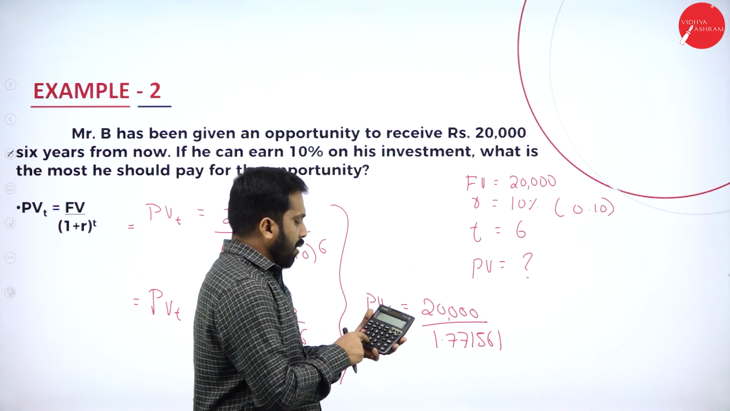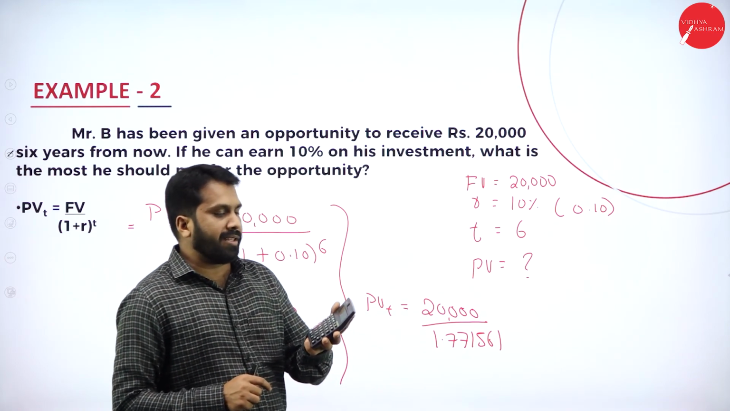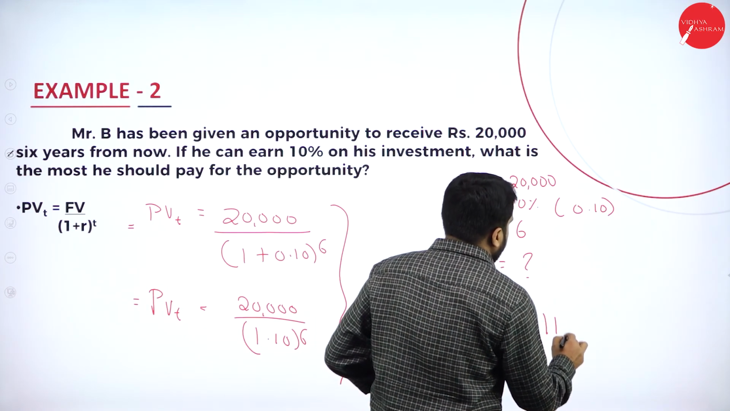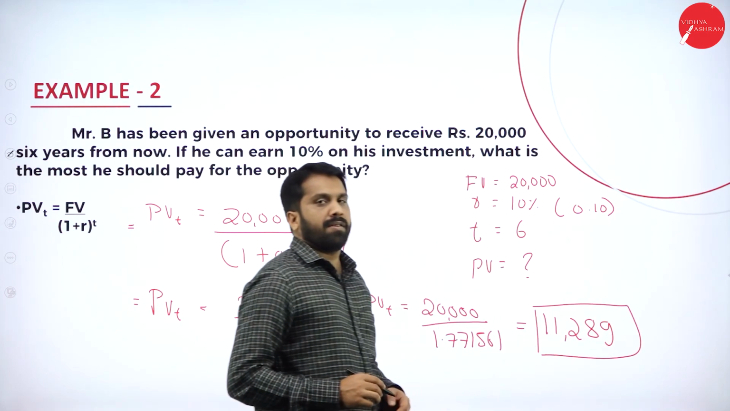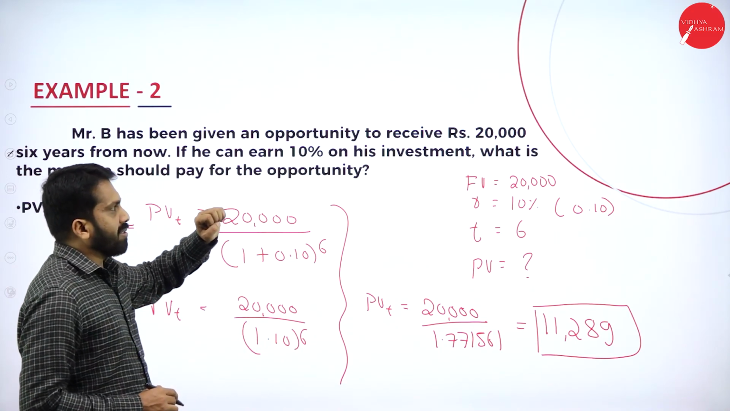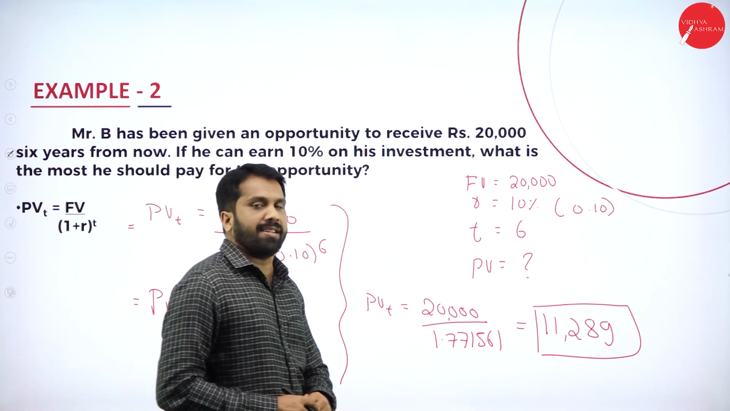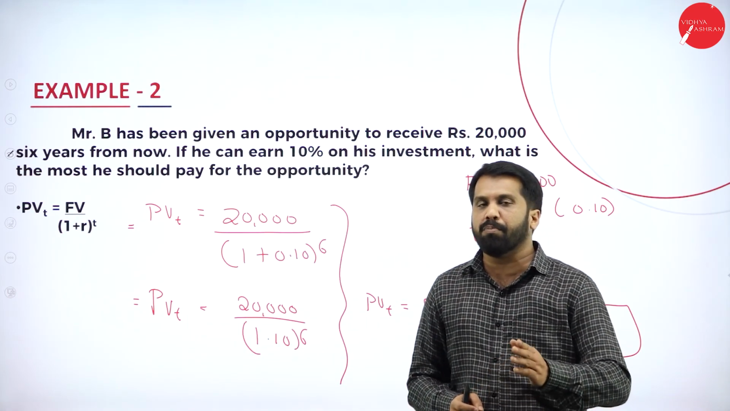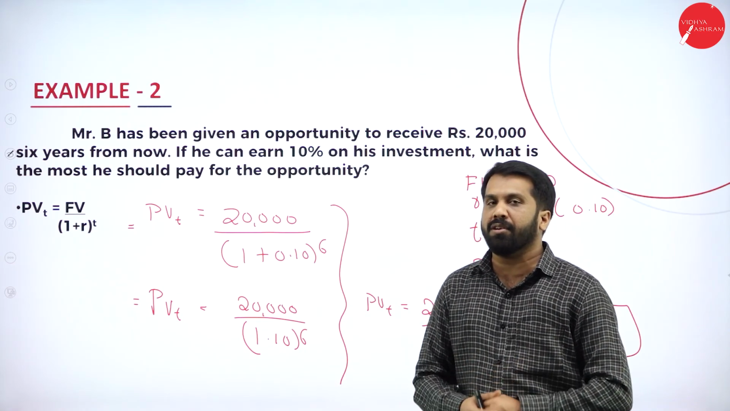Now, if you simplify this, how much you will get? 20,000 divided by 1.771561. What is your answer? 11,289. Your answer is 11,289. This is your present value. So, after 6 years, you are receiving 20,000, but now the price is how much? 11,289. This is all about your present value. Hope you understood. So it is the easiest one, but you have to be good in your calculator.